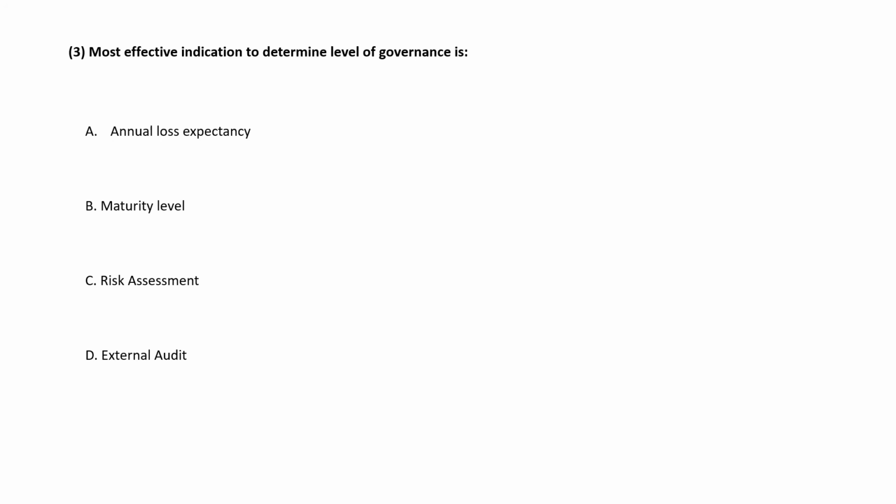Most effective indication to determine the level of governance is, correct answer is option B, maturity level.